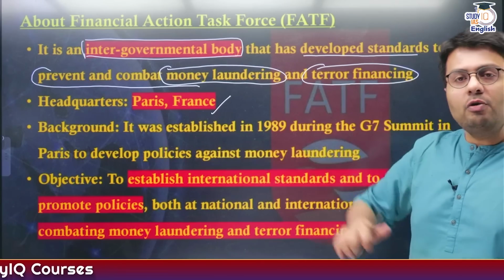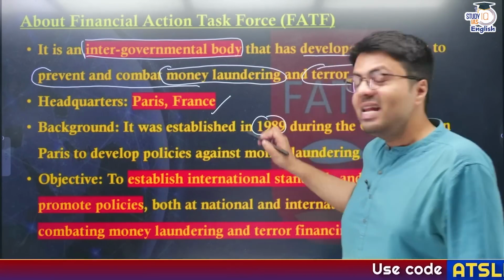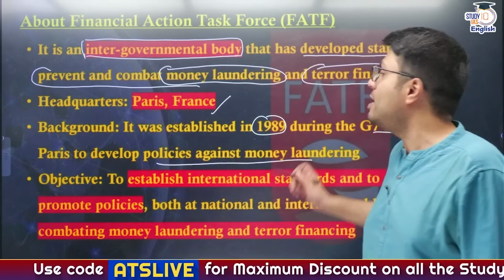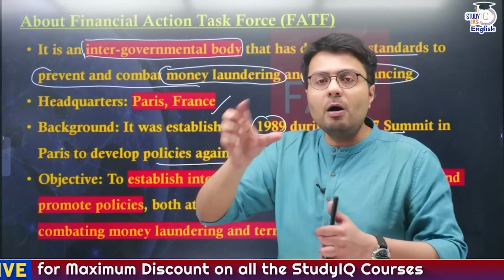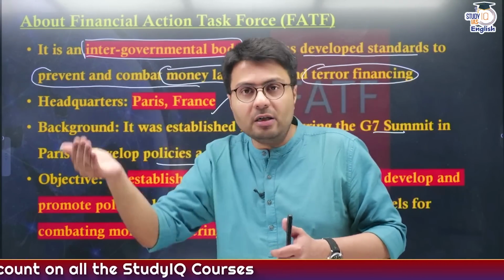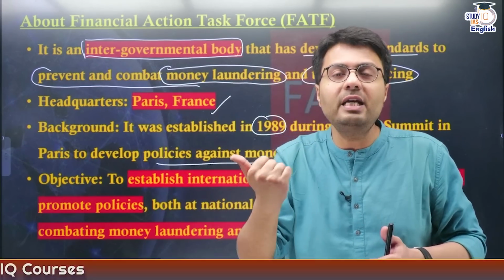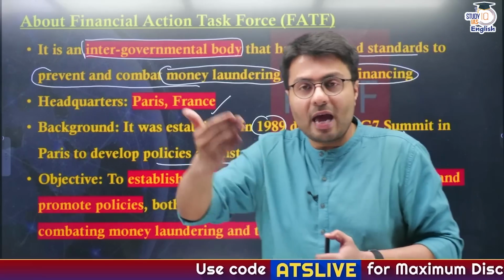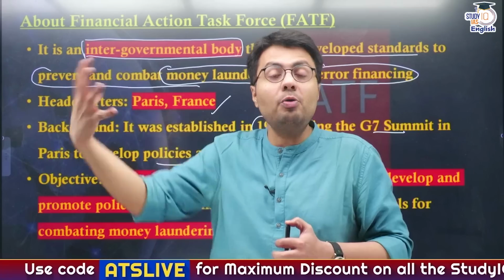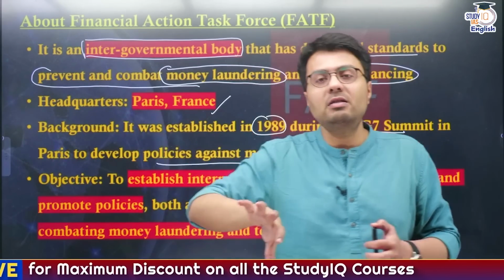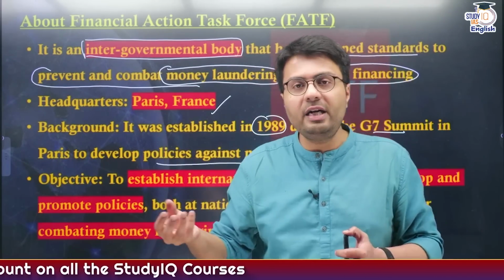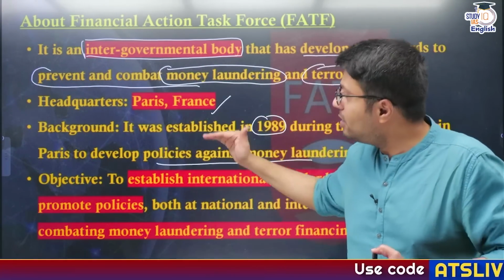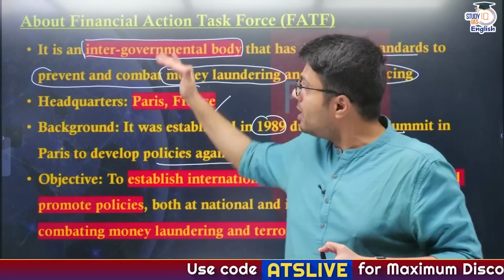Now, the background of this organization: it was established back in 1989 during the G7 summit in Paris to develop policies against money laundering, because it was found that controlling the flow and transfer of funds is most important when dealing with problems like organized crime and terrorism, because sending arms, ammunition and explosives from one country to another can be quite difficult. So organizations involved in nefarious and antisocial activities usually send funds to promote terrorism in other countries. That is why controlling the flow of funds becomes very important, and this is where